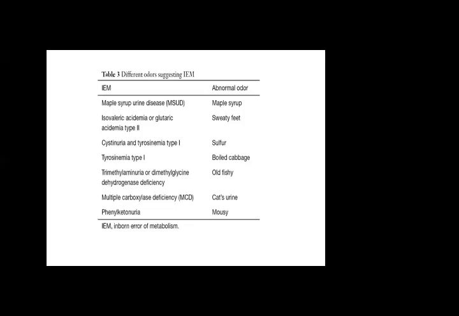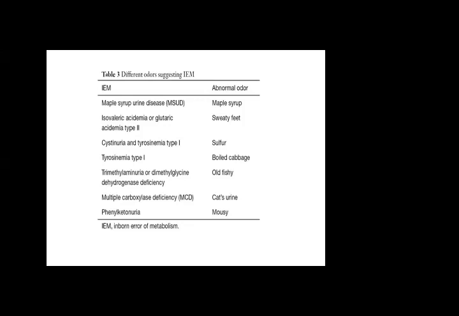So this is a typical smell, and if you come across this, your attention should be diverted towards that disorder. Cystinuria and tyrosinemia type 1 have a sulfur-like smell, and this all depends upon whether you already know these smells. If you do not know the smell, you will not come across what sort of error is going on.